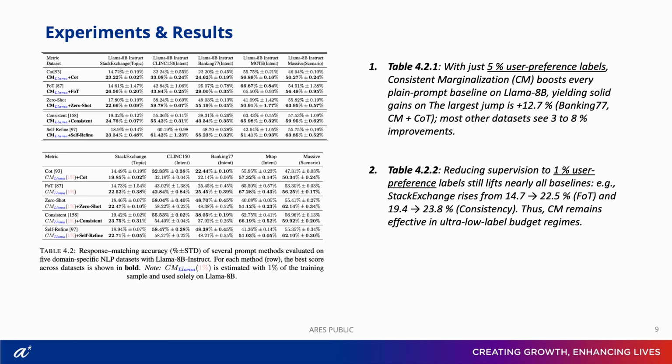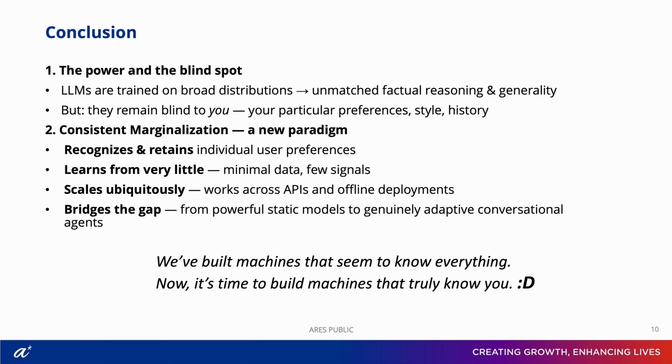These tables show that CM is effective even with limited user preference samples. With just 5% of user preference samples, CM boosts every baseline on Llama 8B, with a large jump on Banking. COT plus CM improved by 12.7%. Most other datasets see solid gains of 3 to 8%. Even at just 1% user preference samples, CM still showed robust performance gains. CM remains effective in ultra-low label regimes, showing you don't need much annotated data to get meaningful personalization.